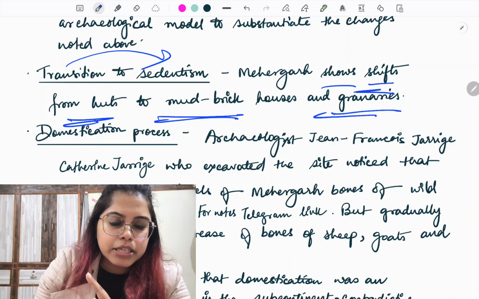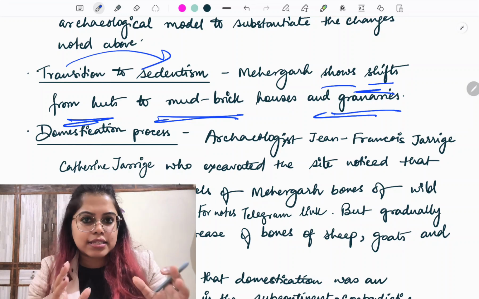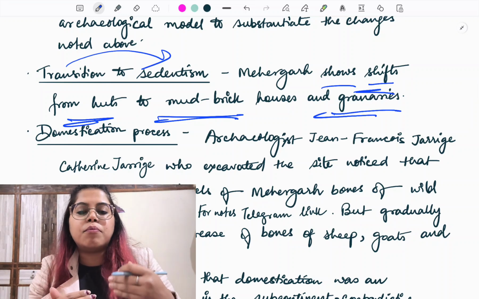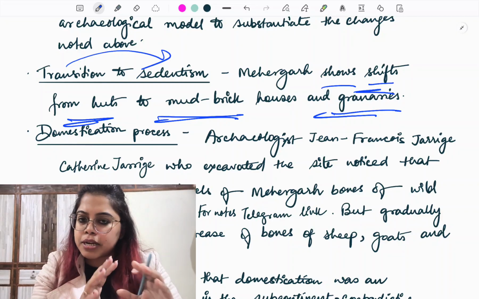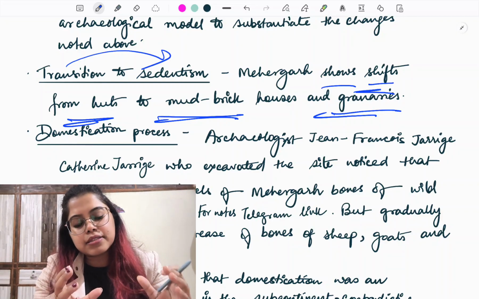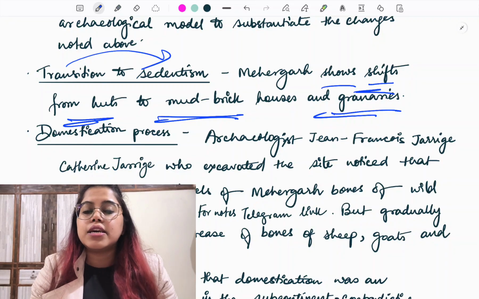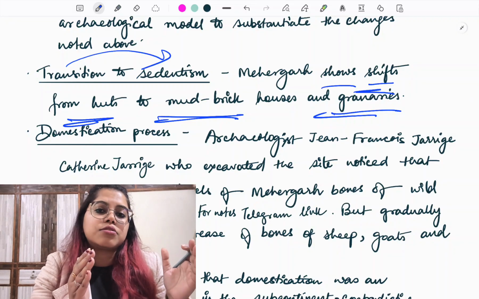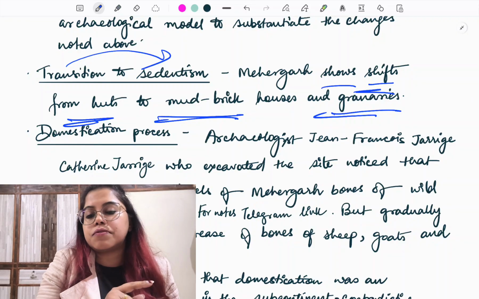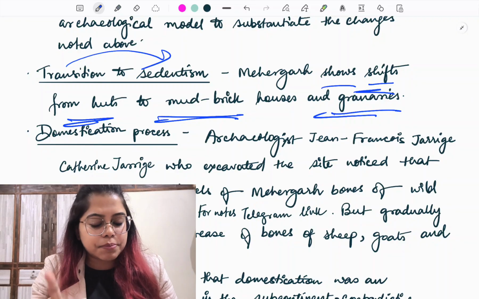समझ में आया? जो लिंक मैंने बताया, पहले huts में रह रहे semi permanent, then that has become more permanent settlements. Mud से बना हुआ settlement हमें मिल रहा है, mud bricks, and from there we also have emergence of granaries, because that shows that now you have surplus food production, so they need something to store the food. Granaries are not found in the Mesolithic period.